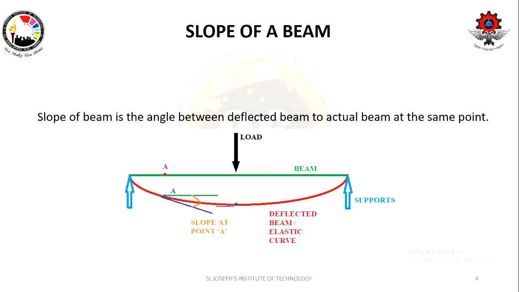When you draw a tangent at this point, it is going to be exactly parallel to the beam surface. So what do you call that point? That point is called the maximum deflected point. That is how you will find out the maximum deflection.